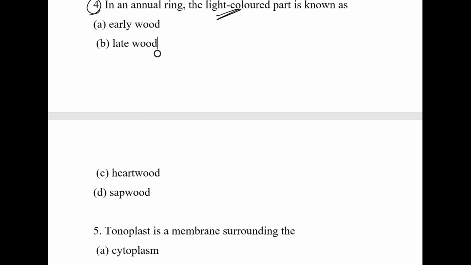What is an annual ring? It is a ring-like structure formed by late wood and early wood. Late wood is dark colored and early wood is light colored. When we can see distinct layers in the wood, that is known as an annual ring.